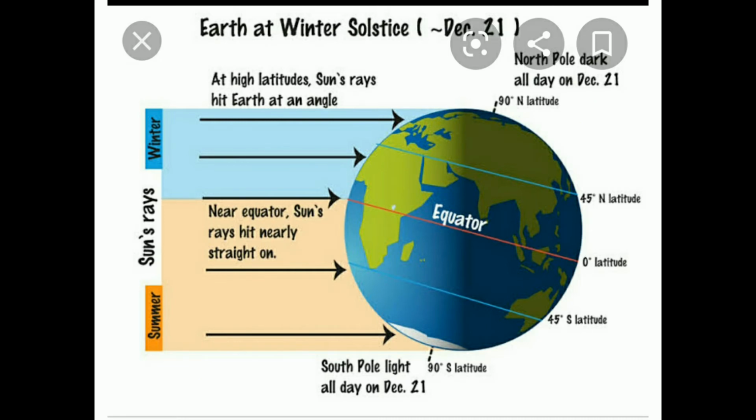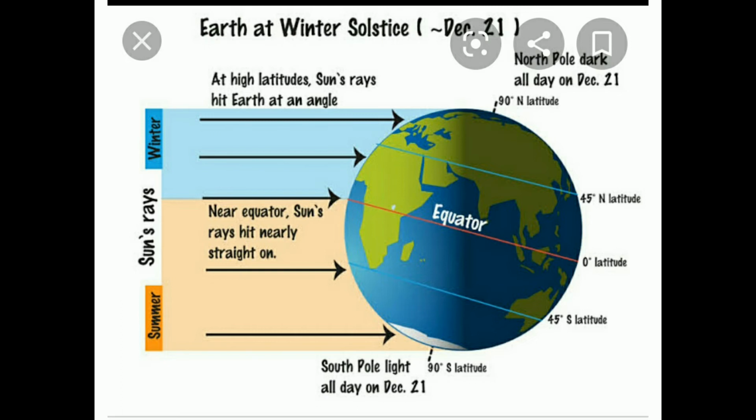If you see this picture, the equator is slanted, and the Tropic of Cancer and Tropic of Capricorn latitudes are there. How are the sun's rays? The sun's rays are falling slantly upon these latitudes. Depending upon this angle of incidence, the temperature also varies from one latitude to another.